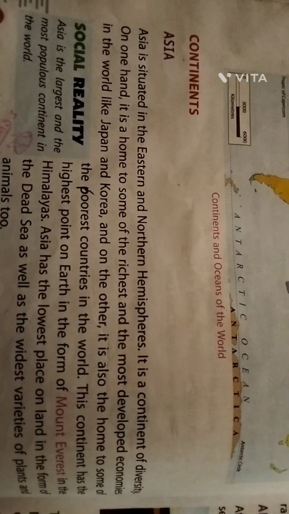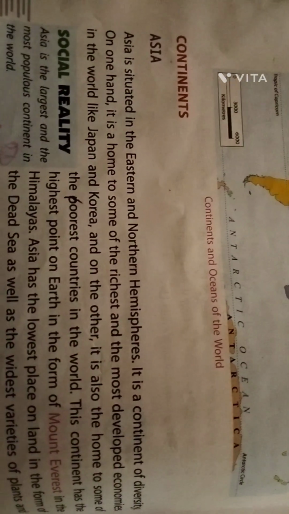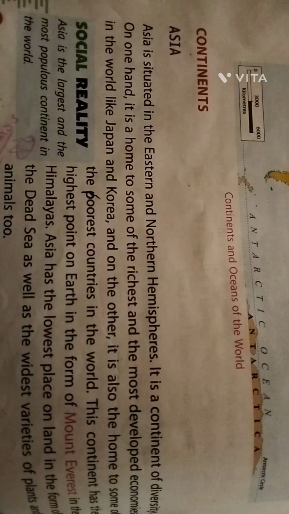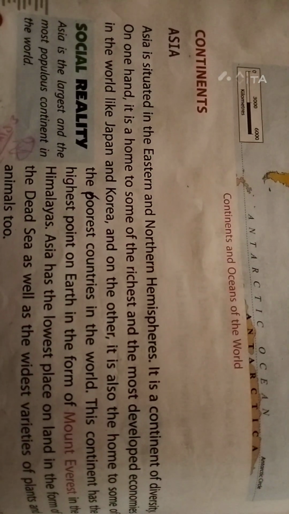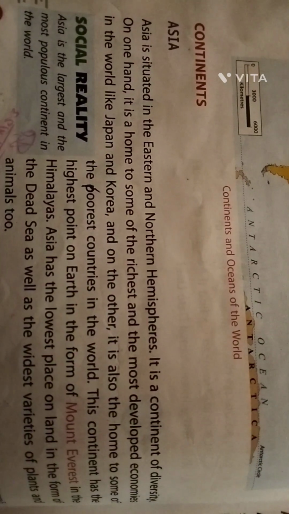Asia is situated in the eastern and northern hemisphere. It is a continent of diversity. On one hand, it is home to some of the richest and most developed economies in the world, like Japan and Korea, and on the other hand, it is also home to the poorest countries in the world. This continent has the highest point on the earth in the form of Mount Everest in the Himalayas.